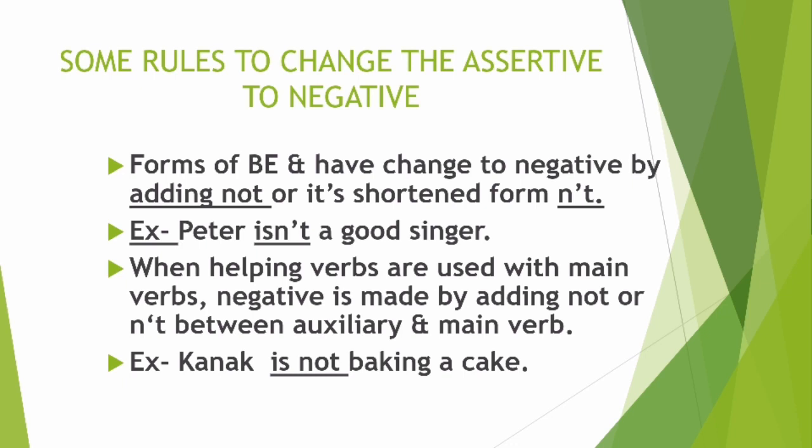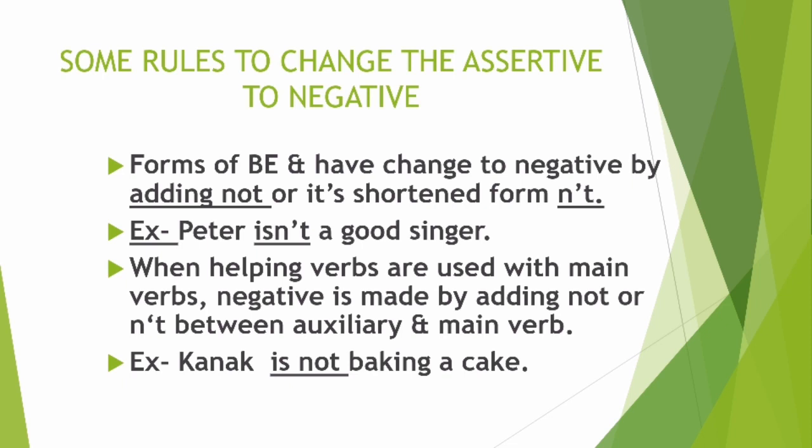So if we are having helping verb as well as main verb in our sentence, negative is made by adding not or n apostrophe t between helping verb and main verb. समझ में आया आपको? अगर आपके सेंटेंस में helping verb भी है और main verb भी है तो आप नेगेटिव कैसे बनाओगे? You have to add not or shortened form n apostrophe t between helping verb and main verb, right?